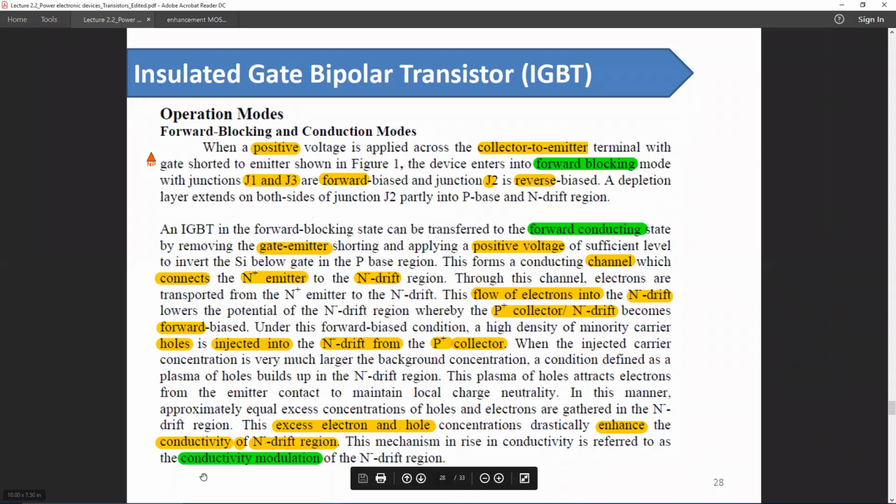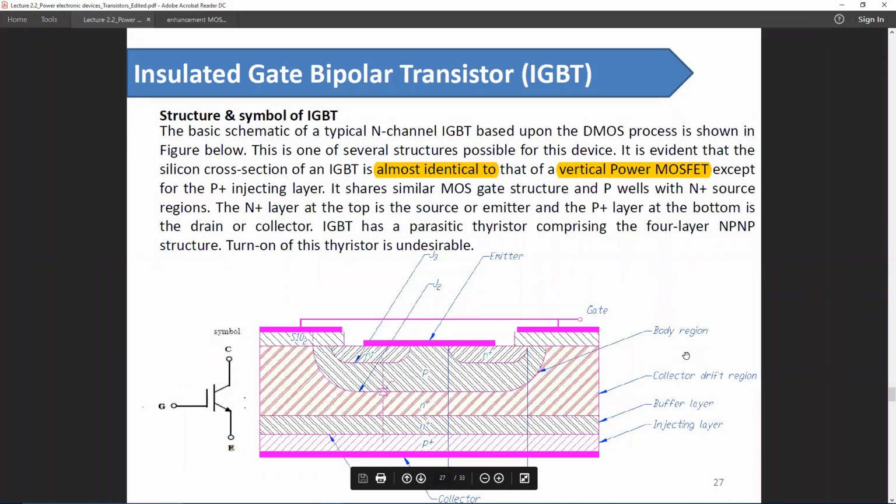There is an important term called conductivity modulation. If we can remember from the previous chapter, this N minus drift region is lightly doped. So to increase the conductivity of this region, we have to provide carriers in this region. Since this is essentially a bipolar junction transistor, at least on the output side, both holes and electrons will be accountable for the overall current flow.